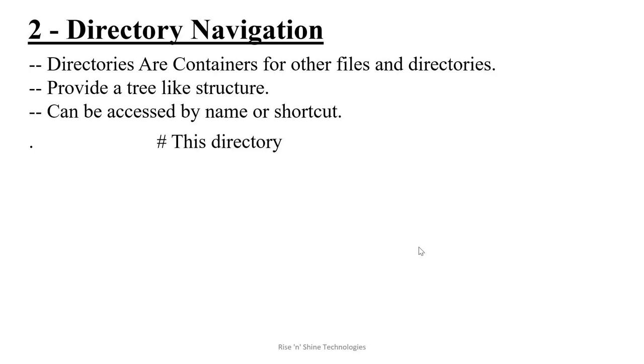If I specify cd space dot, what is the meaning of it? I mean that I'm switching to the current directory itself. There is no meaning at all, but just understand it. Dot represents the current directory. Dot dot represents the parent directory. That means you are moving to that.